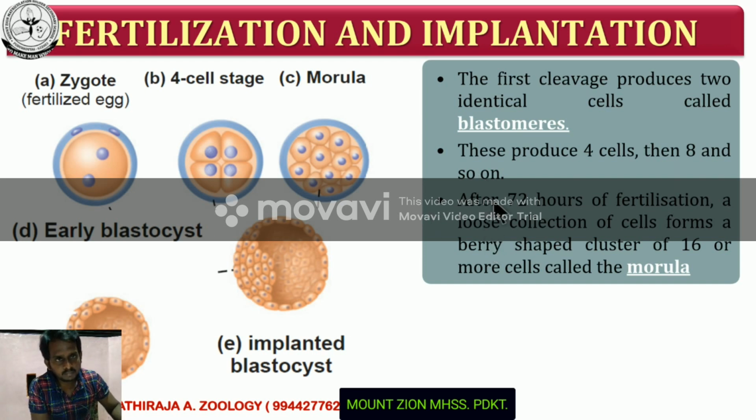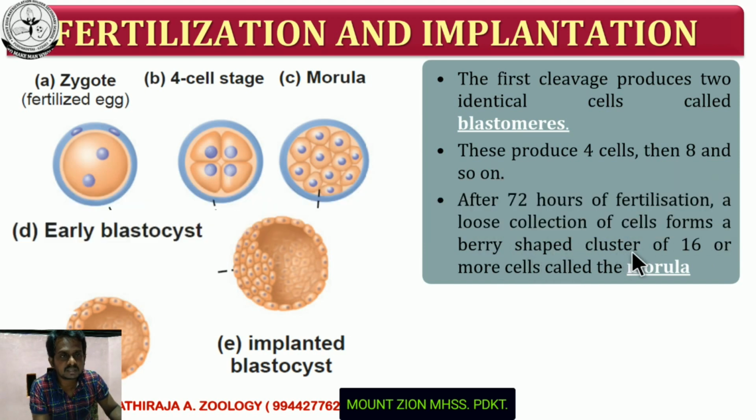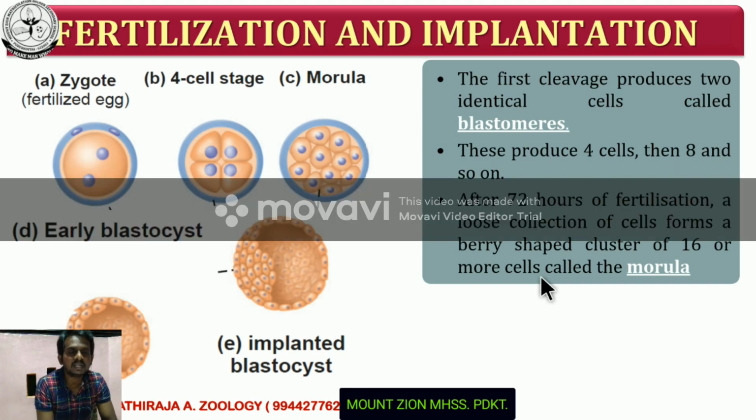A loose collection of cells forms a berry-shaped cluster of 16 or more cells, 16 or 32, called the morula. This stage is called the morula stage, containing a loose collection of cells.